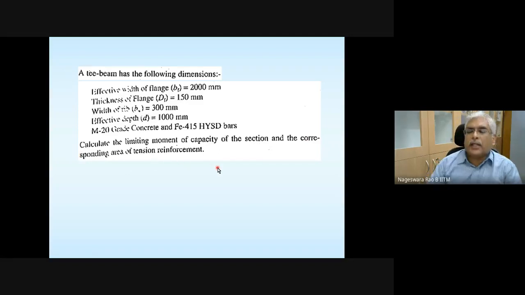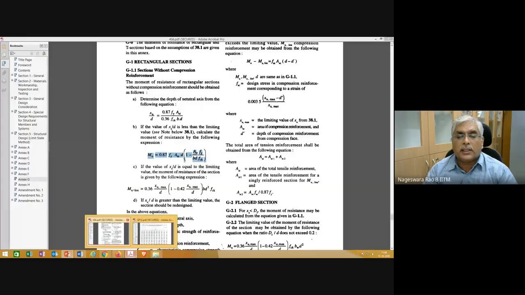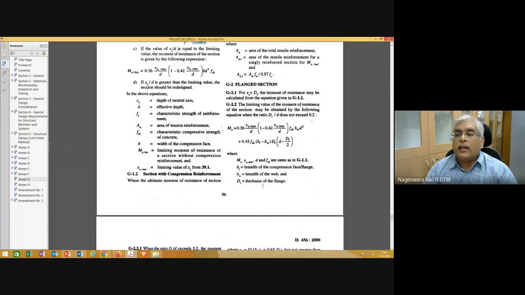Please note that limiting moment of resistance is not going to depend on the area of steel. Limiting moment of resistance is going to depend only on the section dimensions here. Please note that MU here is limiting moment of resistance. This is for a balanced section.